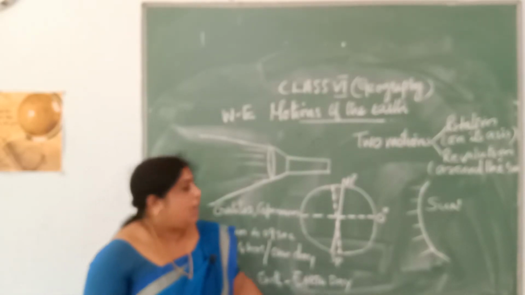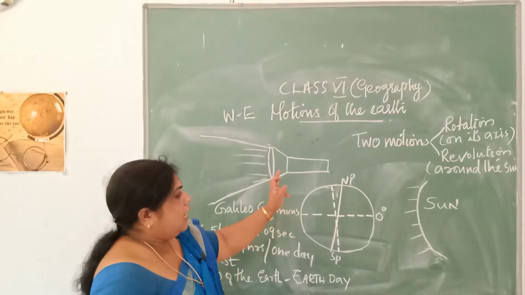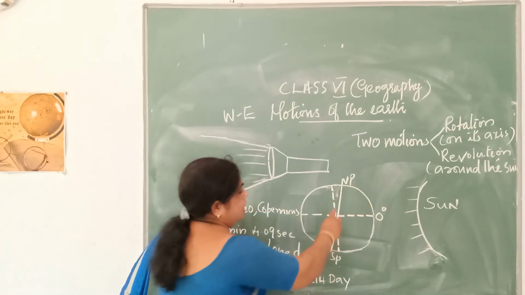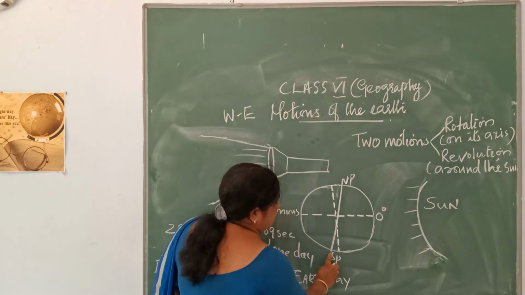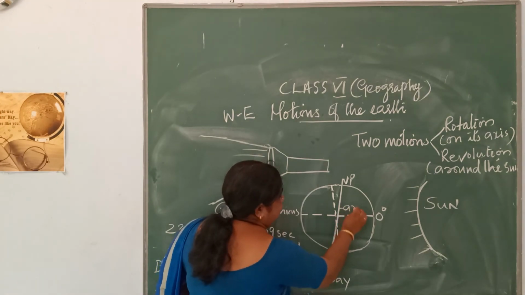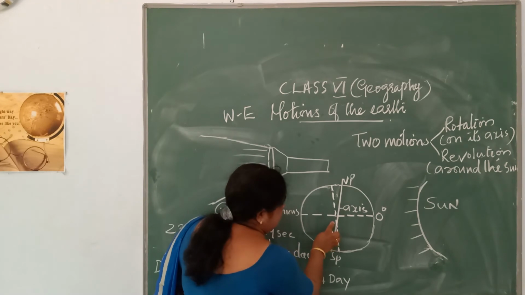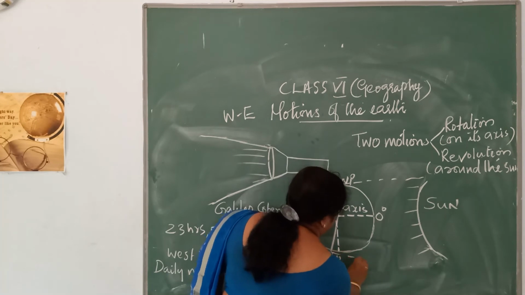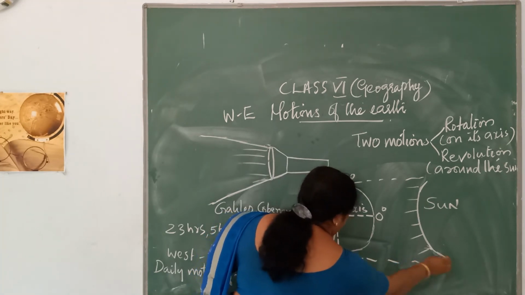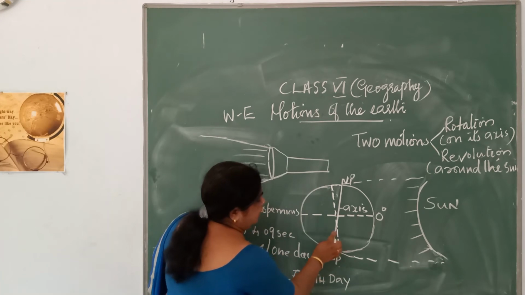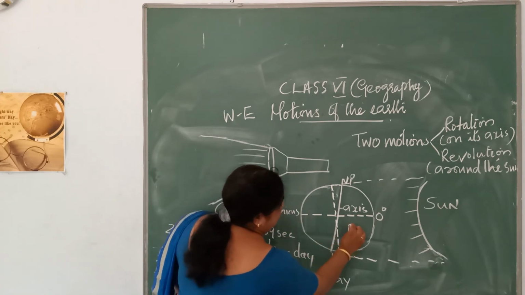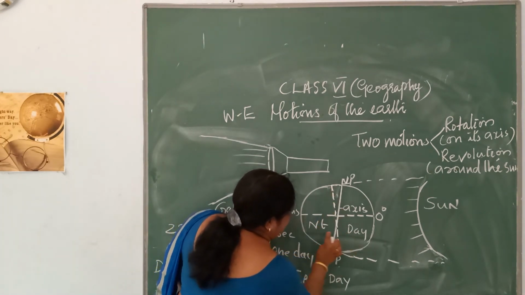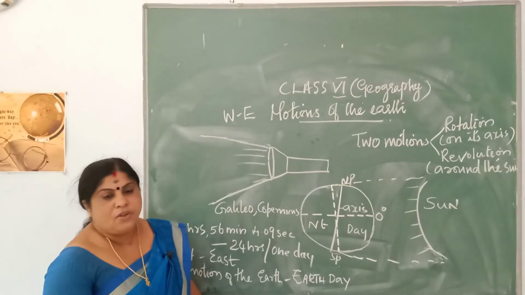So see this day and night, I told you days and nights occur mainly because of the rotation of the earth. So here is the line, the north pole and the south pole drawn. This is the axis of the earth, and here I have drawn an imaginary line. This is the line which separates day and night. It is not the axis, but it is the line which separates. Here it is day and here it is night. So the line that separates day and night is called the circle of illumination.